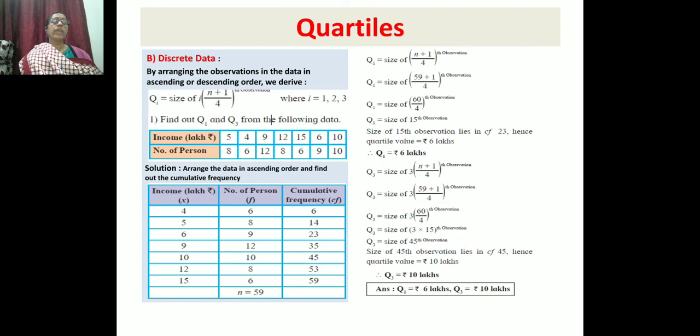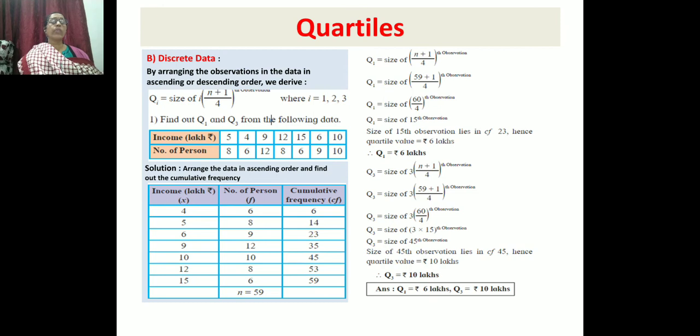In the same way, we calculate Q3 also. Q3 is the size of the 3(n plus 1) divided by 4th observation, which is 3 into (59 plus 1) divided by 4, that is 3 into 60 divided by 4. The answer comes as 3 into 15, so Q3 is the 45th observation.